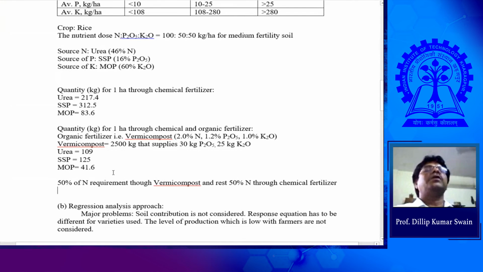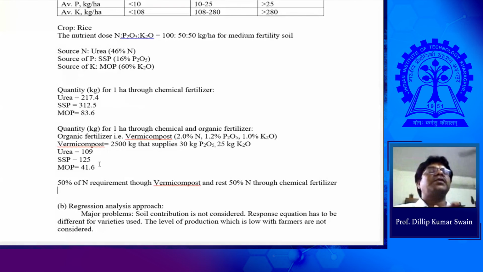And if you use some other sources, suppose for organic fertilizer you are using vermicompost, in addition to vermicompost you can go for green manuring. That supplies some nutrients also. In that case, your chemical fertilizer requirement is still reduced. If you go on adding more and more sources through organic fertilizer, then the requirement of chemical fertilizer will slowly reduce. So it is based on your conditions, on availability actually.